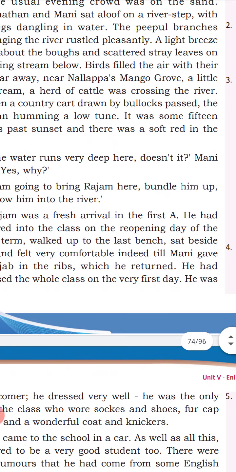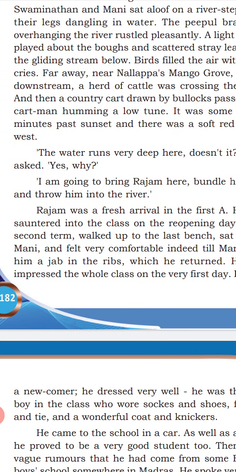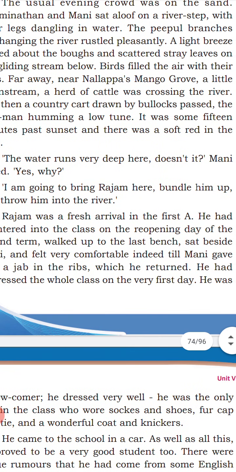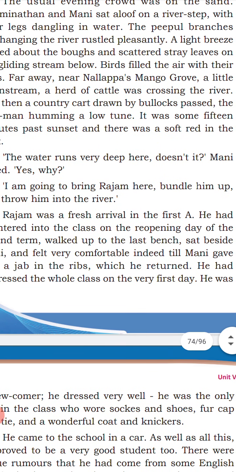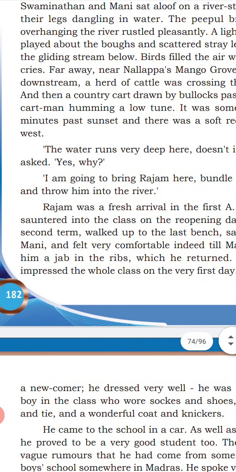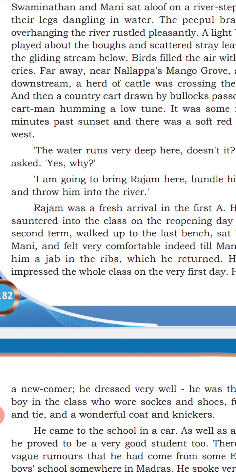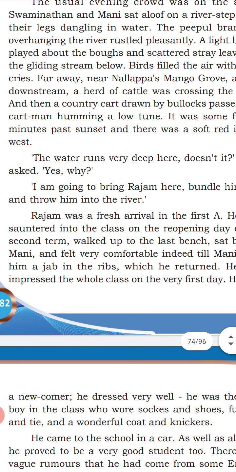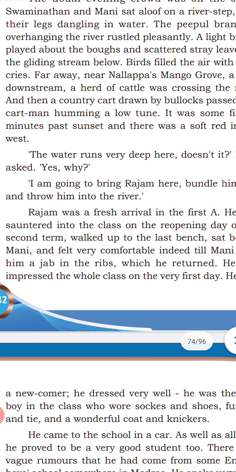Then: "The water runs very deep here, doesn't it?" Who spoke the first dialogue? Mani. Mani and Swaminathan sat together near the river. At that time they didn't talk, but now they are ready to talk.